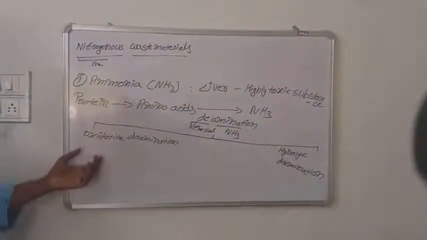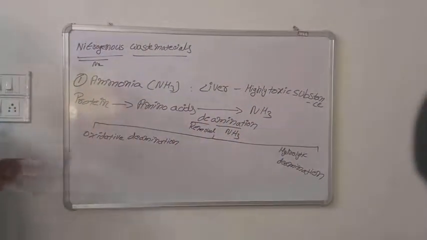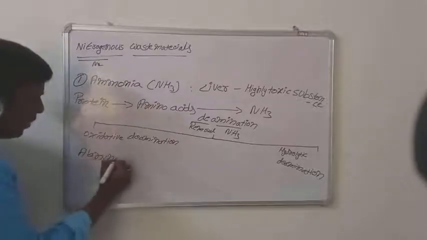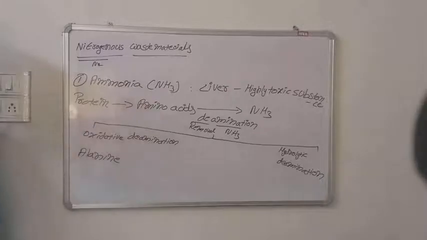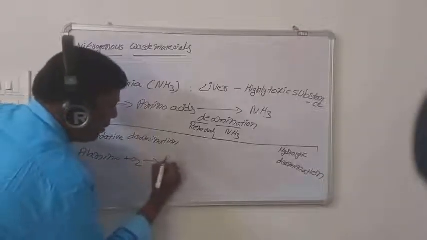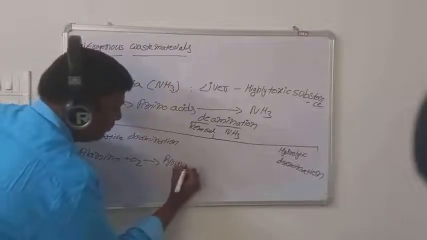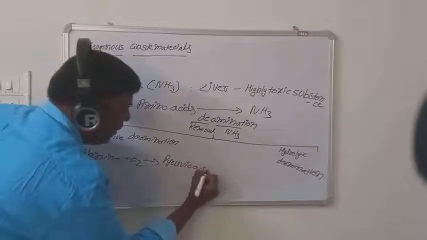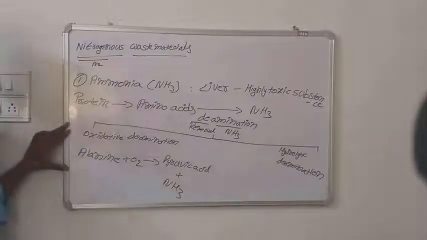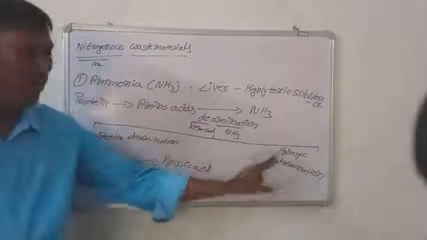Let us discuss oxidative deamination. Here, alanine, which is one kind of amino acid, combines with oxygen and produces pyruvic acid. Along with the pyruvic acid, it also produces ammonia. And the next one is hydrolytic deamination.